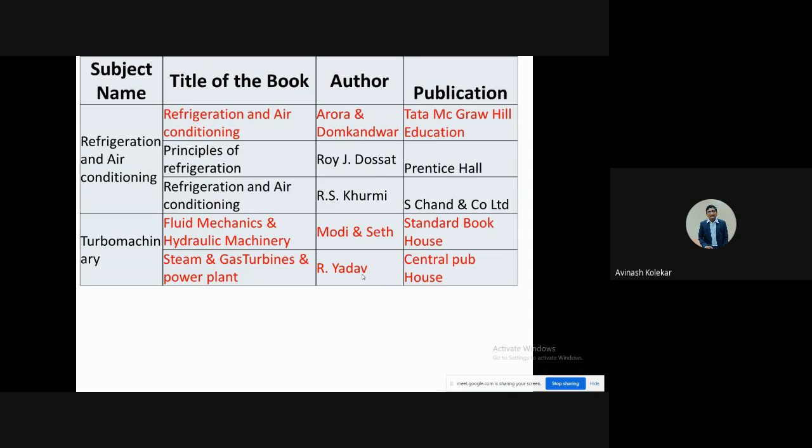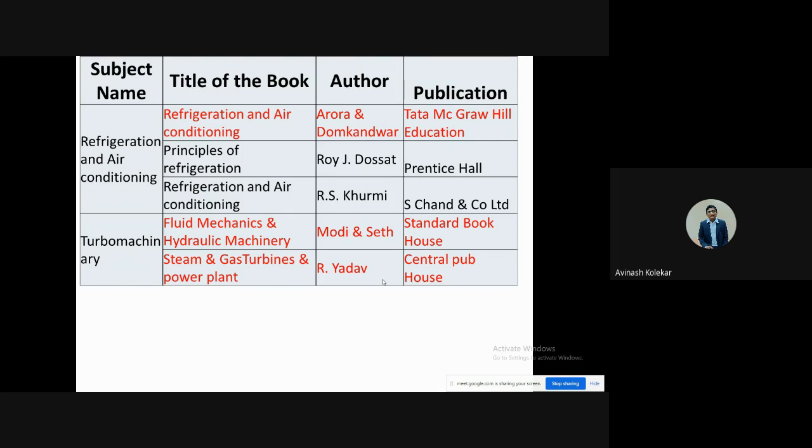One thing you should remember regarding the books or whatever study material there is: any material which is available may not be suitable for everyone. It will be your preference, which book you will like and which will be suitable for you.